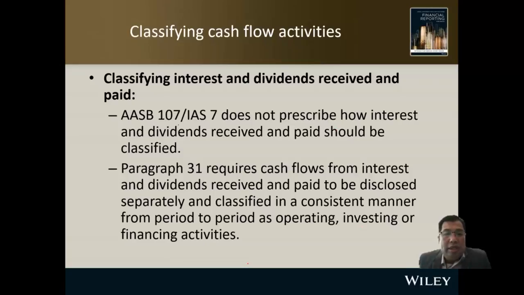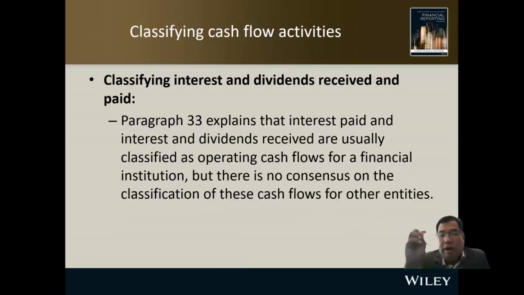So we must make clear the amount of interest received, interest paid, dividend received, and dividend paid.